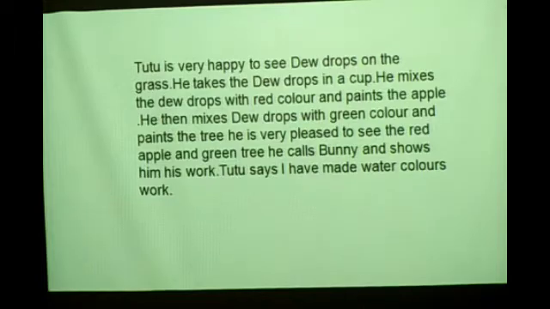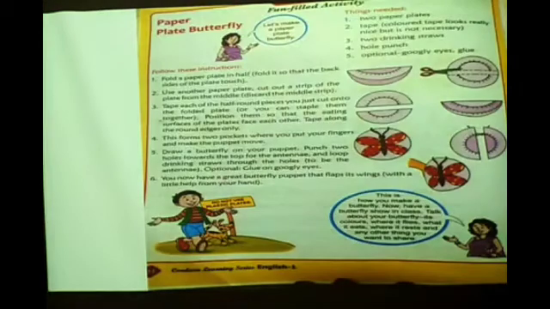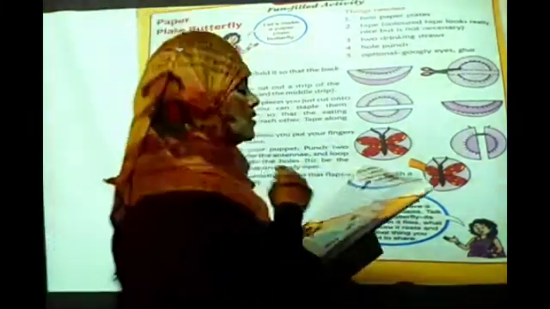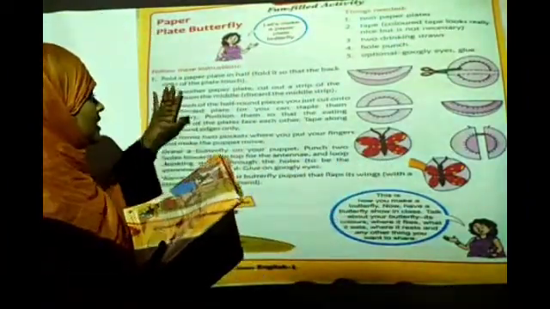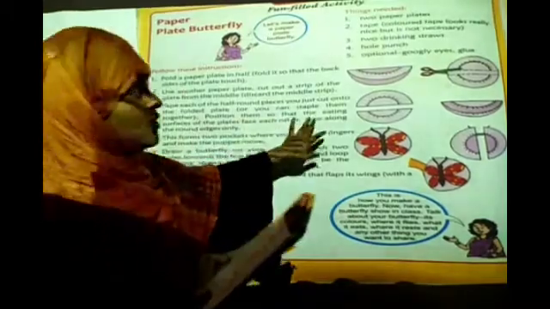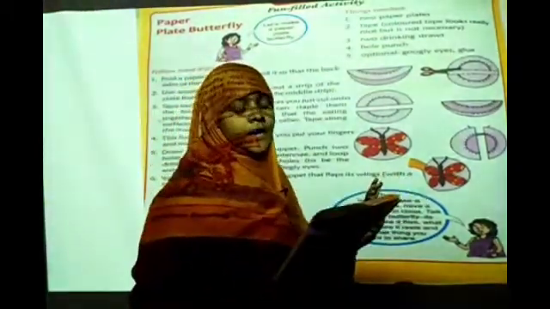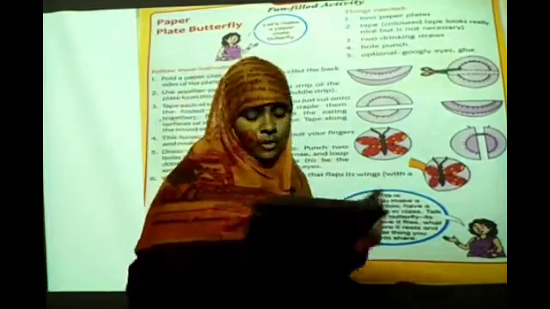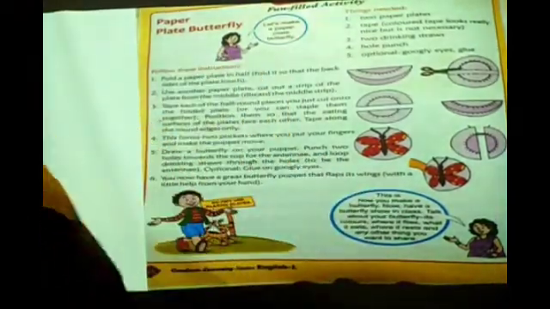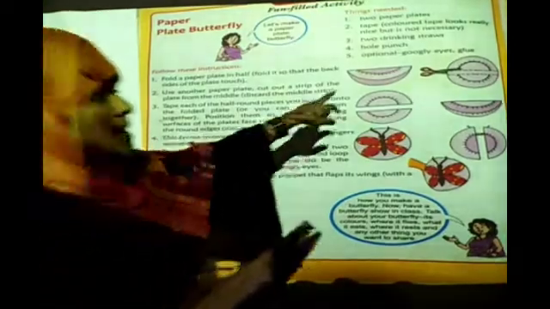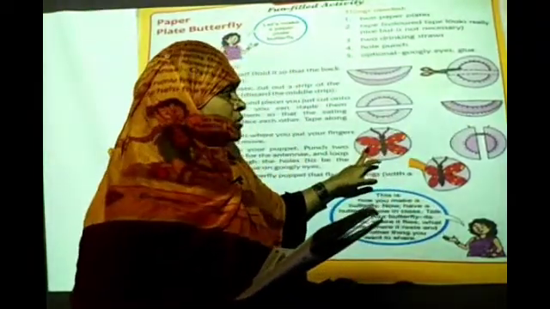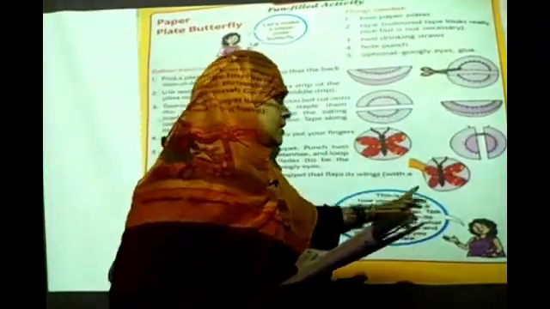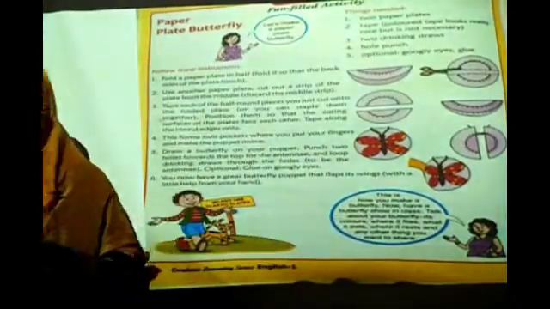Okay, next bit, this is the project, project 2. I will give you the marks in the FA3. So, fun-filled activity, paper plate butterfly. Just read these instructions and follow them, make the butterfly and show me. Okay, send me the homework. This is the bit I will give you as homework. See how it is cut, in this way you have to cut it and fold it and draw this, make a butterfly like this. Okay, read the instructions and follow it.